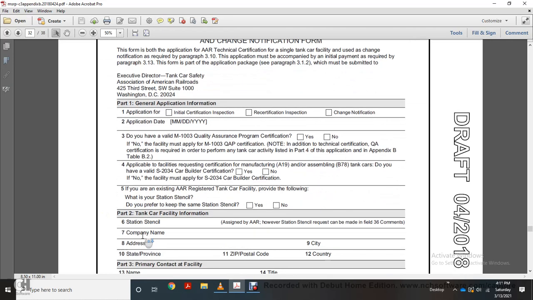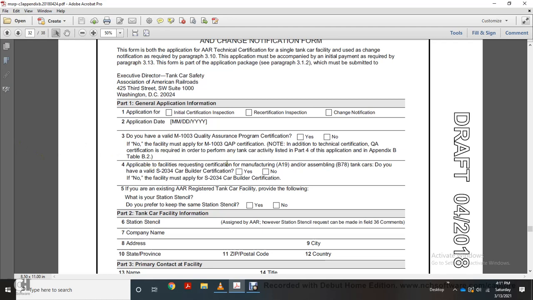General application qualification. Application form and initial certified inspection, recertification inspection, change notification, application date, month, day, four-digit year. Do you have the valid M-1003 quality assurance program, yes or no? If no, a facility must apply with M-1003 quality assurance program certification. Note, in addition to the technical certification, quality assurance certification is required in order to perform any tank activity listed in paragraph 4, part 4 of this application, Appendix B, Table B.2.